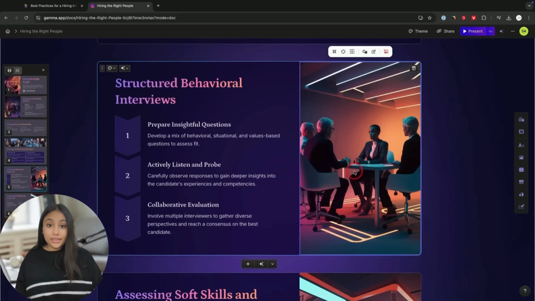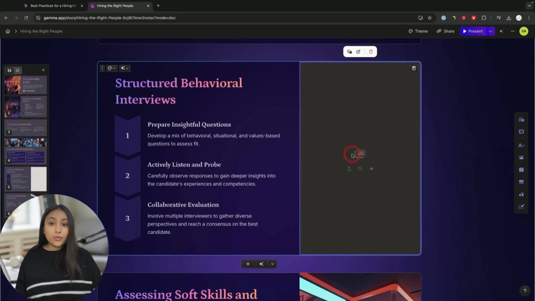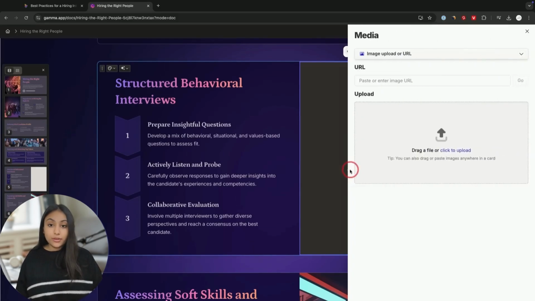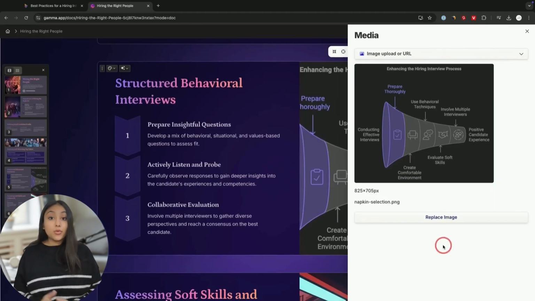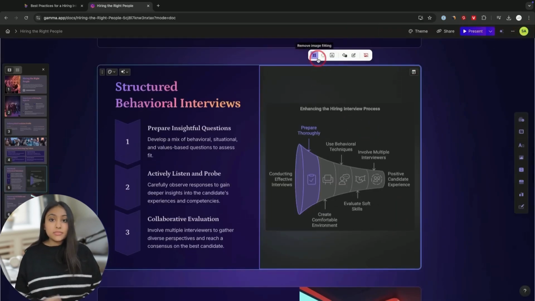Here I'm going to remove this one. I'm going to go ahead and click over here to upload. And then we could upload our own like this. I'm going to replace that image over here. Let me close this up. I could click this. This will fit the image.